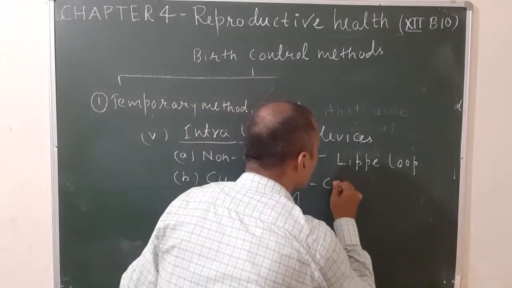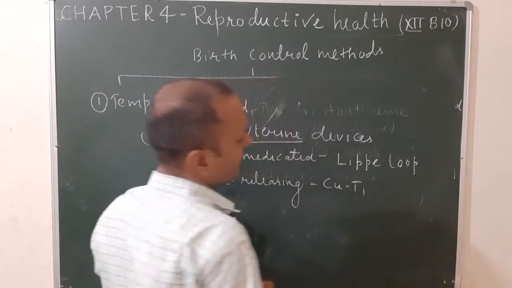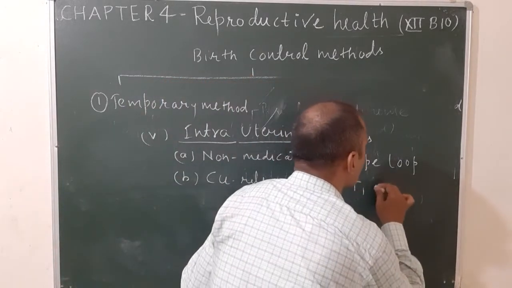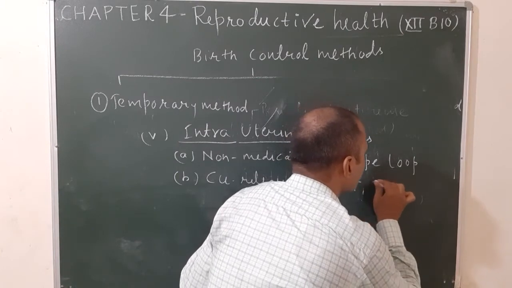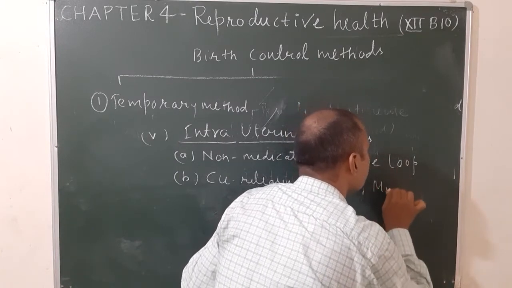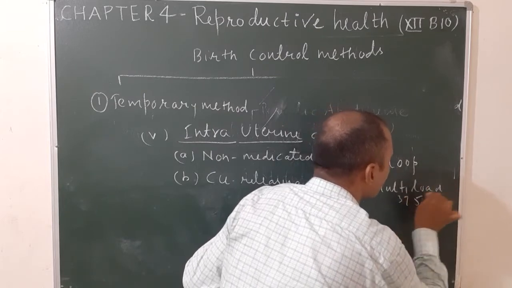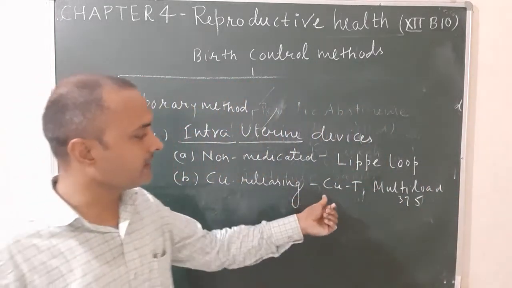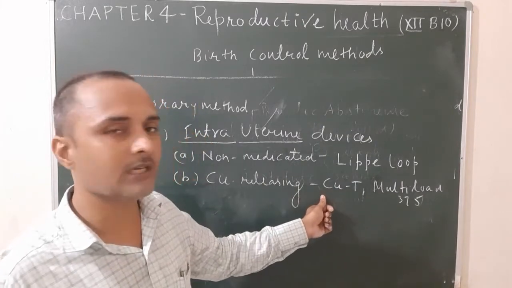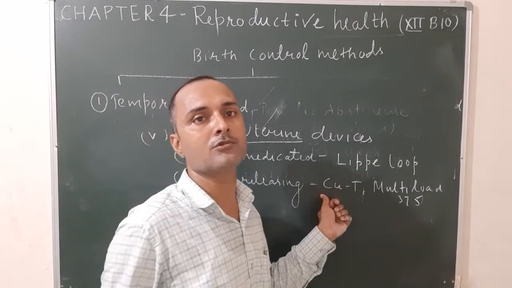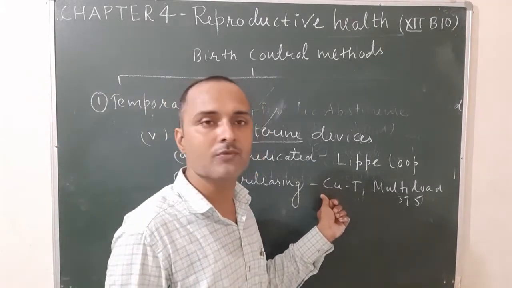Example is Copper-T and Multiload 375. These devices suppress the motility of the sperm. As a result, the sperm is unable to reach the oviduct and there is no fertilization.